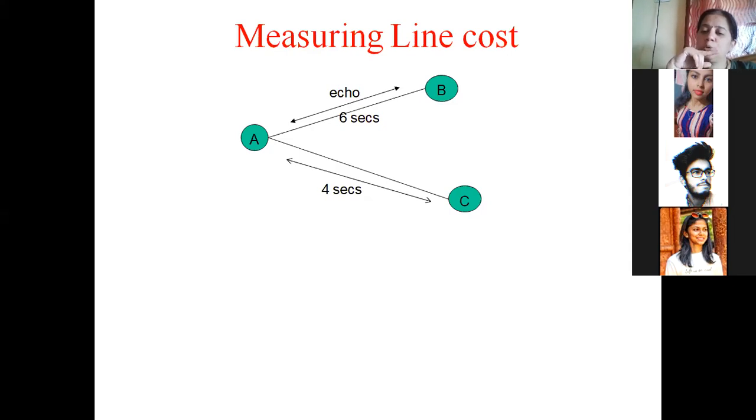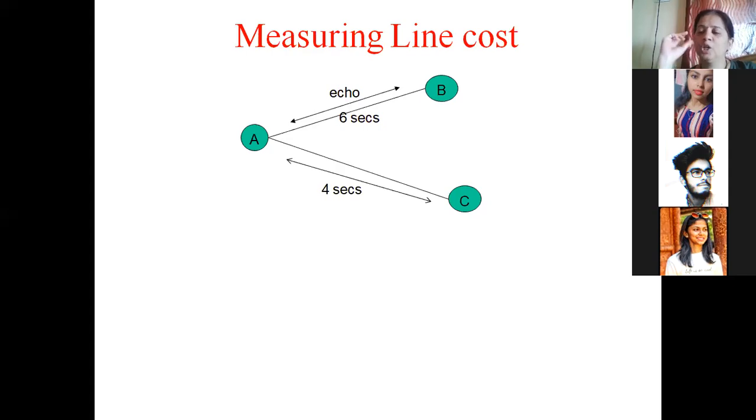Which is our source router? A. And which is our destination router? B or C. Okay. So how do we calculate the line cost? Create special packets called echo packets. Send it from the source router to the destination router. The destination router will send it back. Calculate the round trip time divided by 2. We get the line cost.